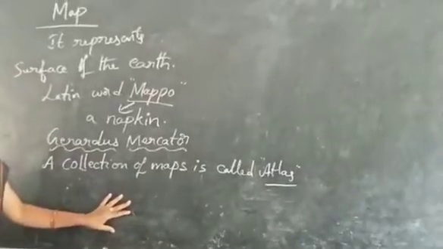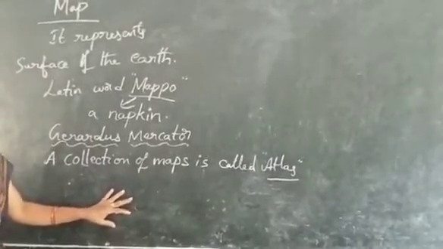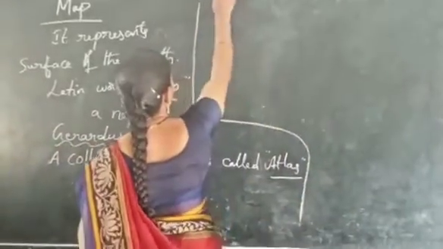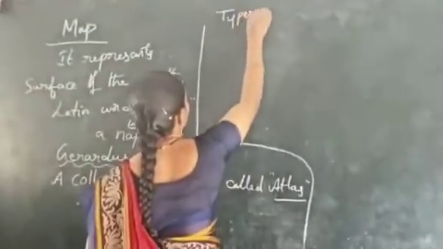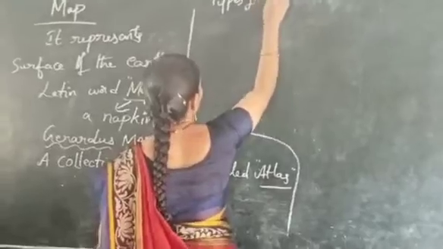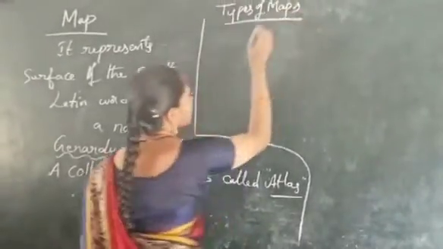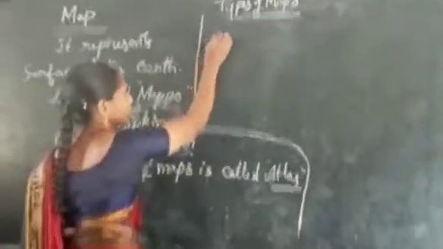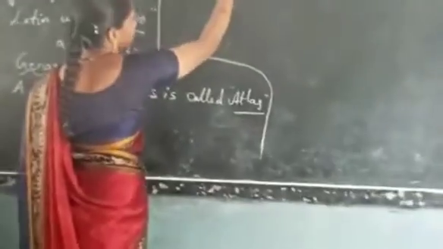Okay. Now we learn about some types of maps. There are different types of maps. The first one is physical maps.